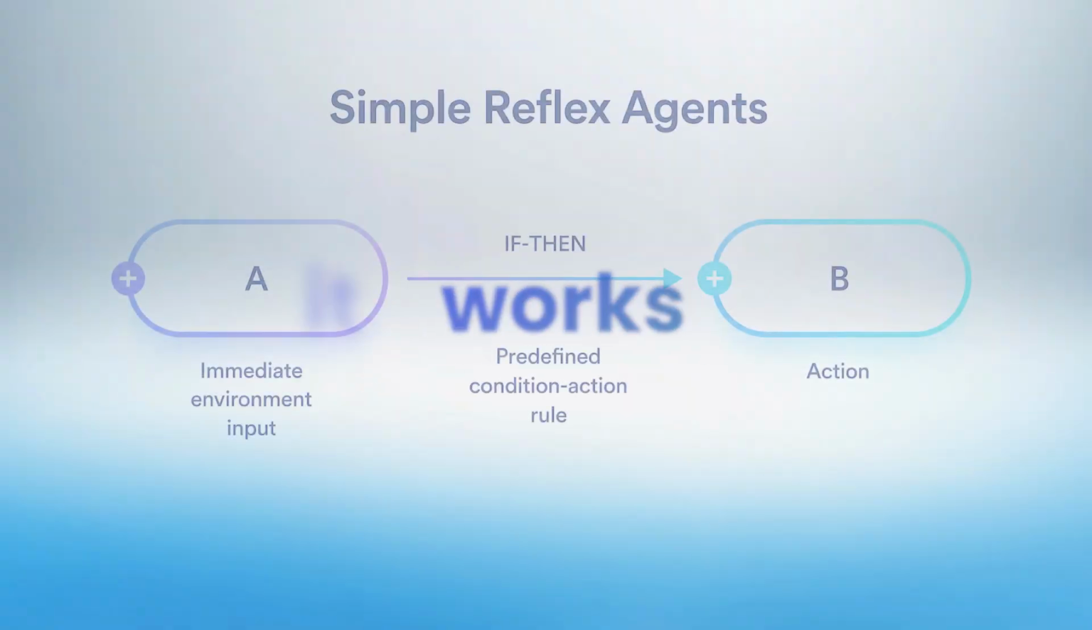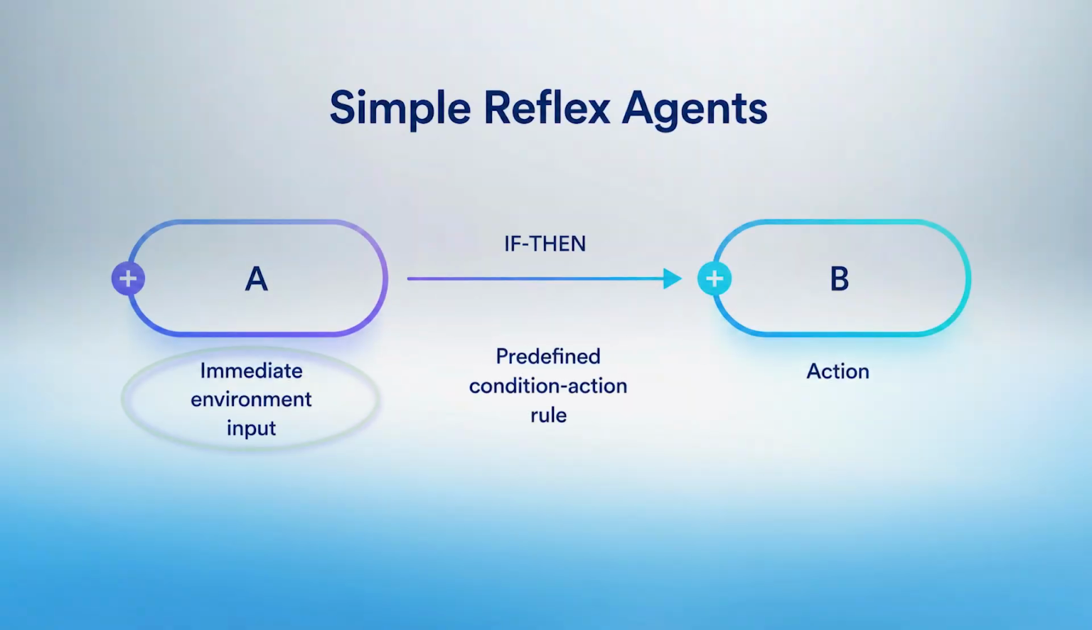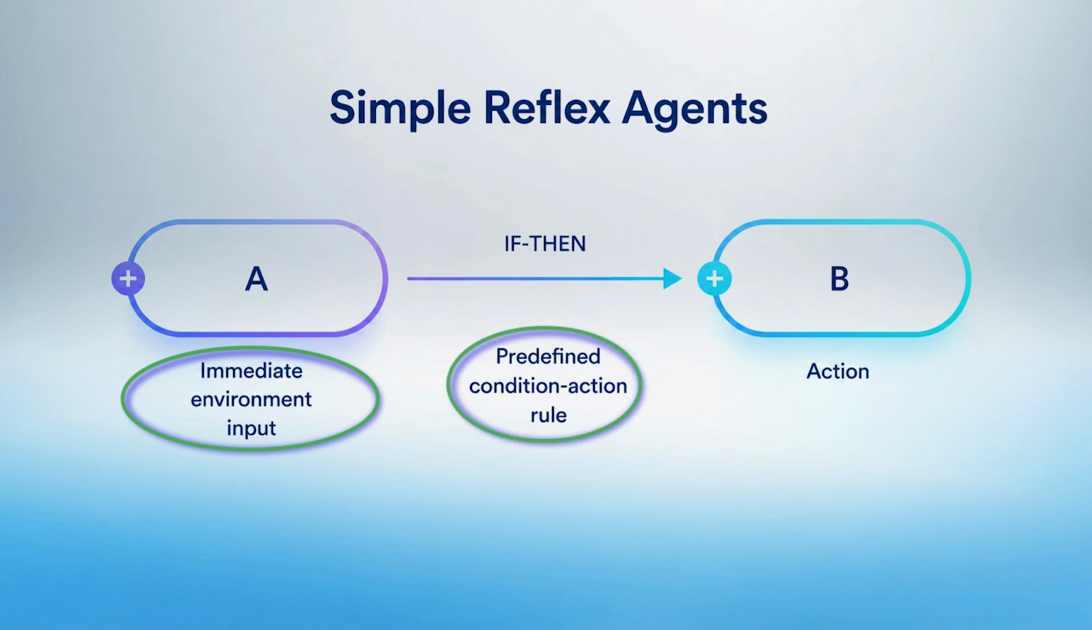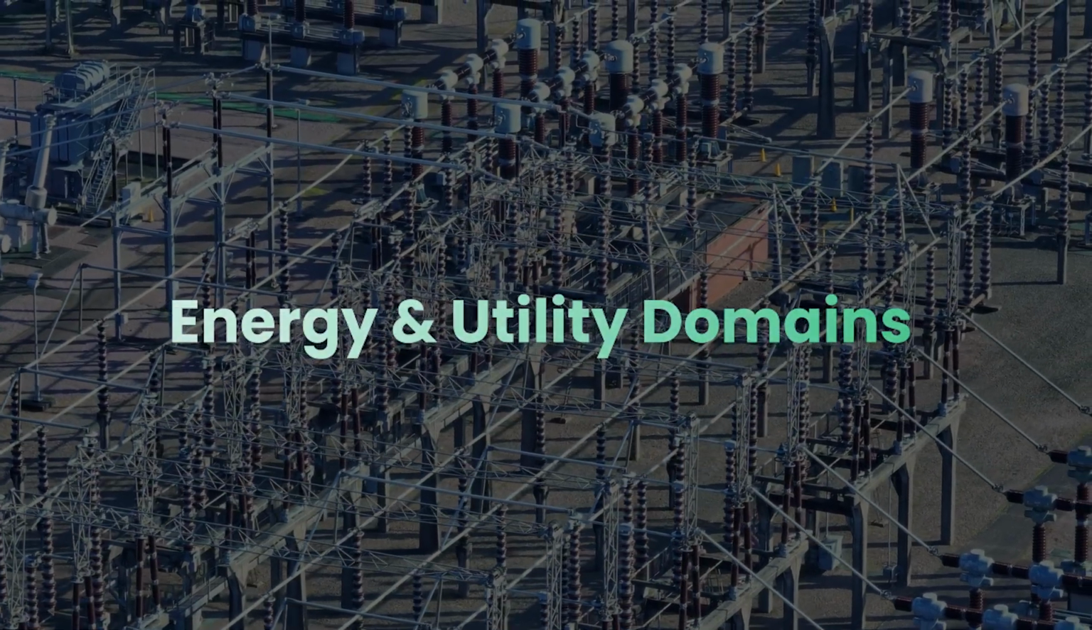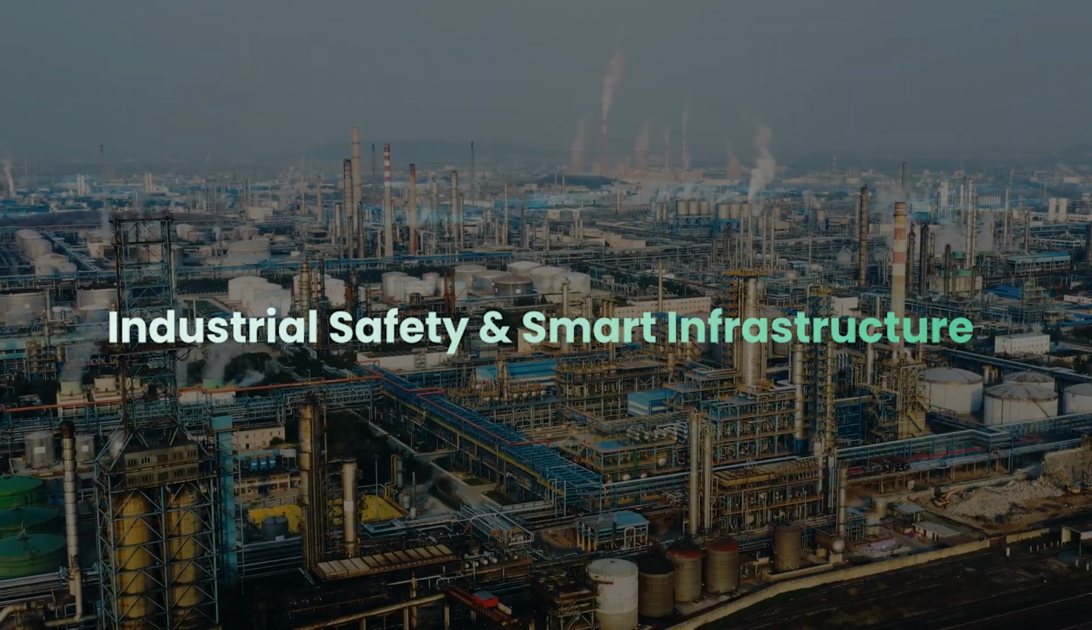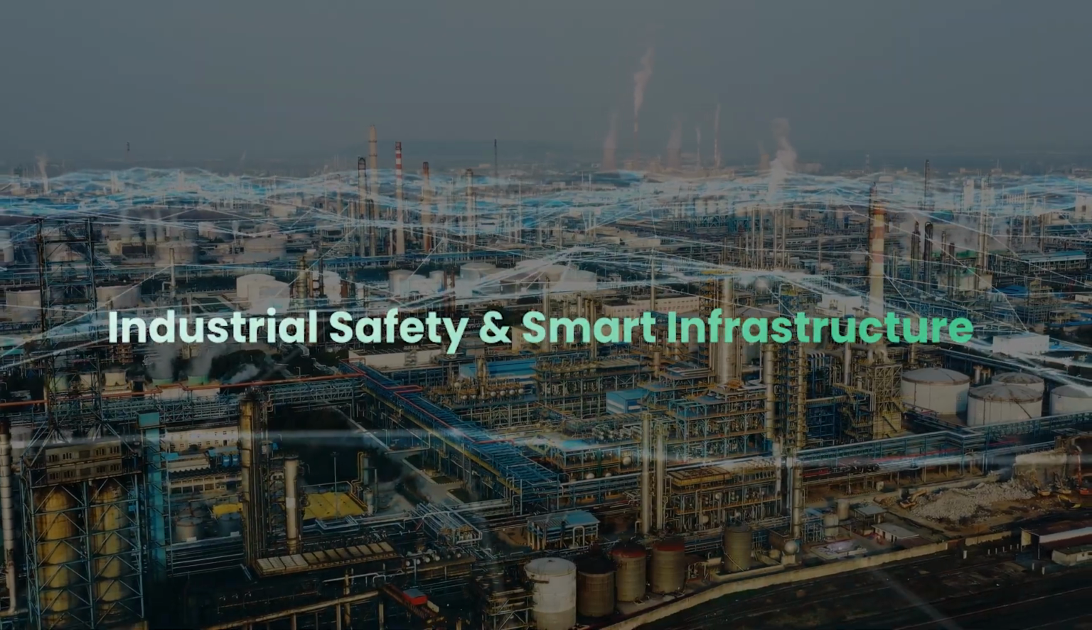How does it work? The agent makes decisions based on immediate environment input, the percept, and a set of predefined condition-action rules, without maintaining any internal model or state or memory of past events. We remember it like an if-then rule. They are widespread in energy and utility domains, and best fit industrial safety and smart infrastructure.